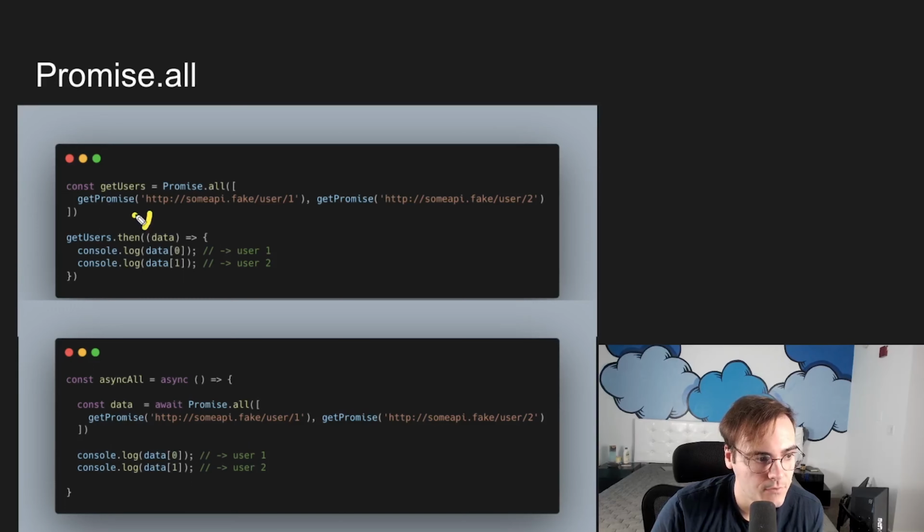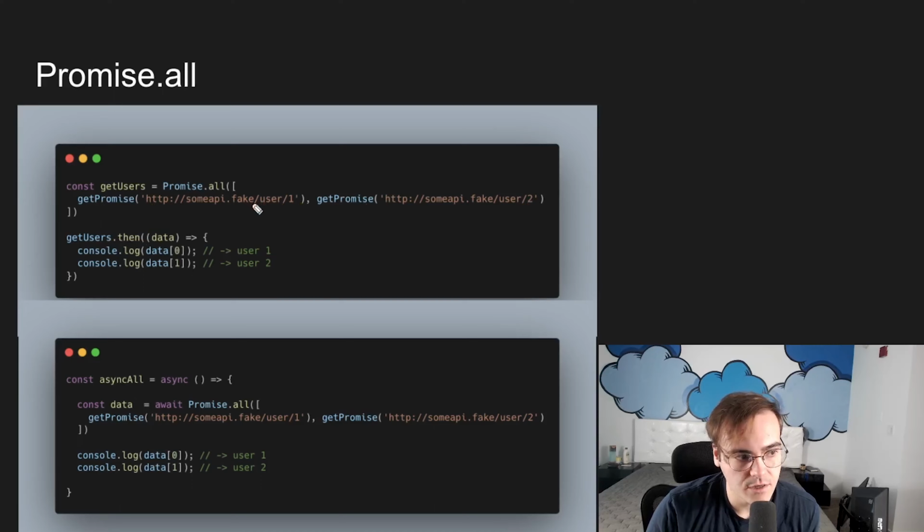So, for example, since our first promise that we're giving to Promise.all is one with the user for the ID of 1, when we look in our resolution after the dot then, when we look at the first item in the data array, we're going to notice that it's user 1. And then when we look at the second one, for the same reason, we're asking for user 2, it's going to be user 2.